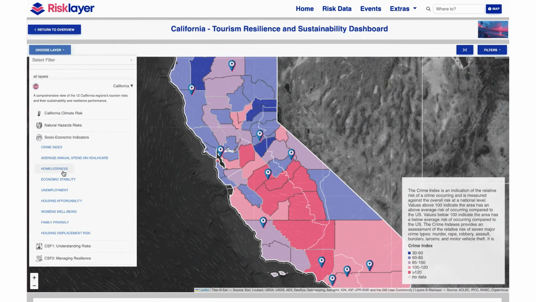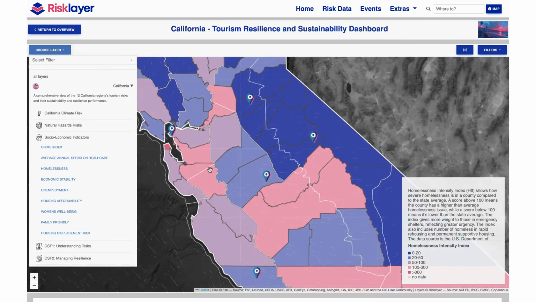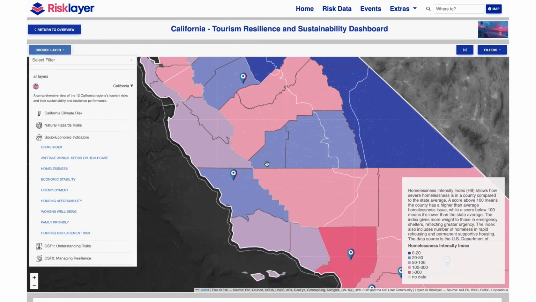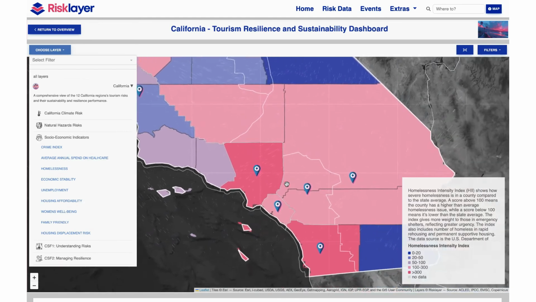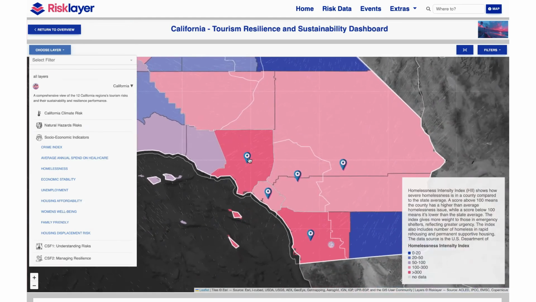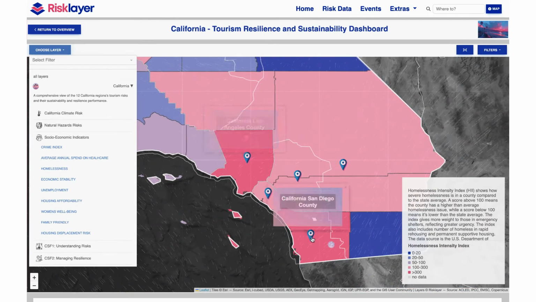The Homelessness Intensity Index measures the extent of homelessness in a county compared to the state average. Above 100 is more severe homelessness, whereas below 100 is less severe. This index places greater weight on those in emergency shelters, reflecting greater urgency in regions struggling with housing security. You can see homeless index is over 300 in the urban regions.